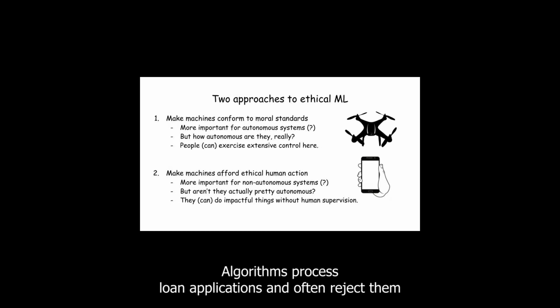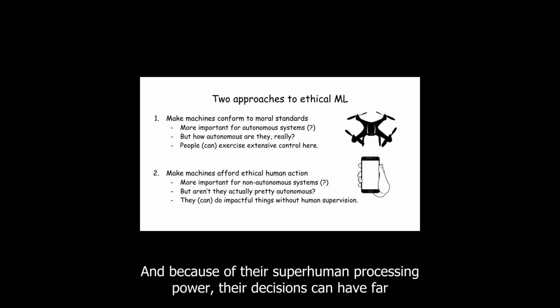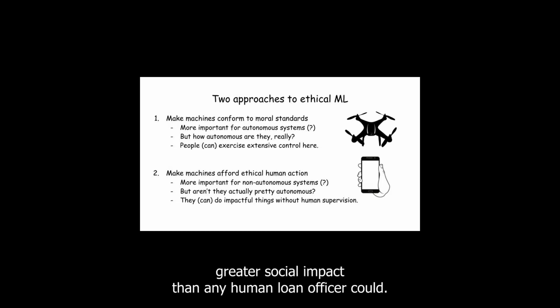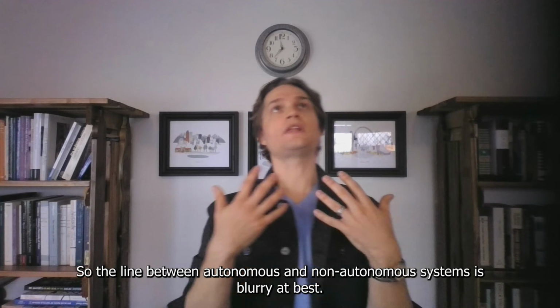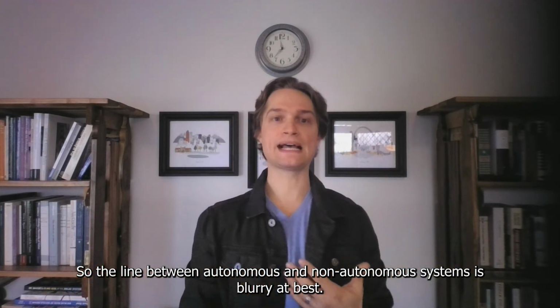Algorithms process loan applications and often reject them without any human oversight, and because of their superhuman processing power, their decisions can have far greater social impact than any human loan officer could. So the line between autonomous and non-autonomous systems is blurry at best.